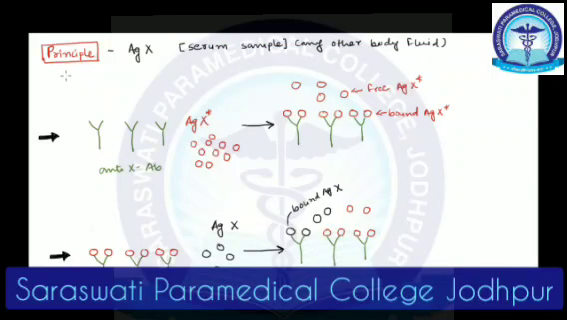Now the radioimmunoassay principle is mainly based on the competitive interaction of two different types of antigen with antibody. Okay, what do I mean by two different types of antigen? Just in a second I'm telling.